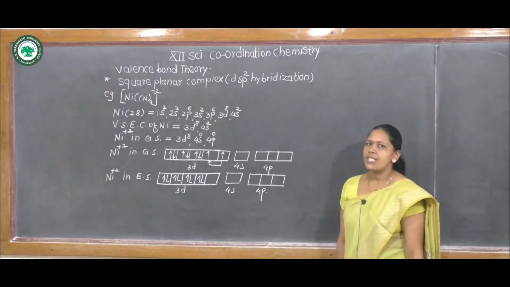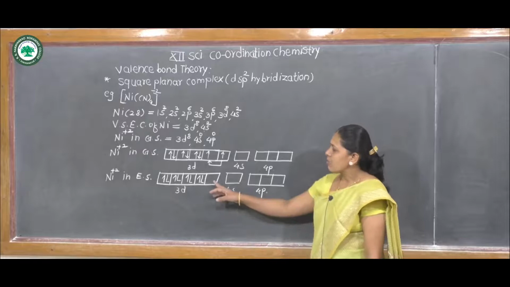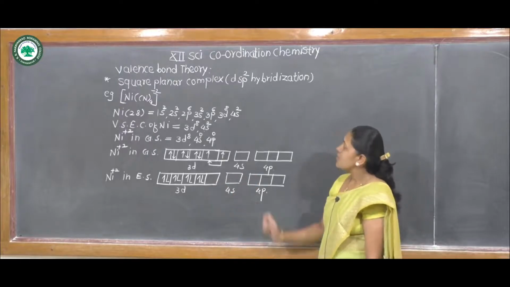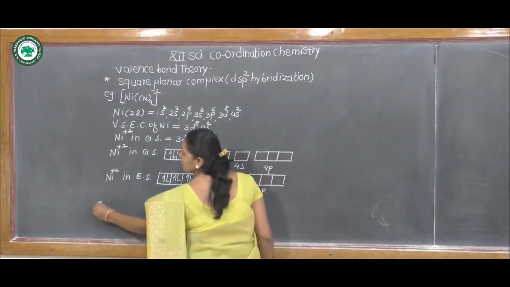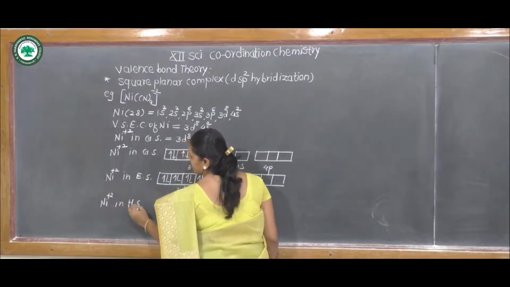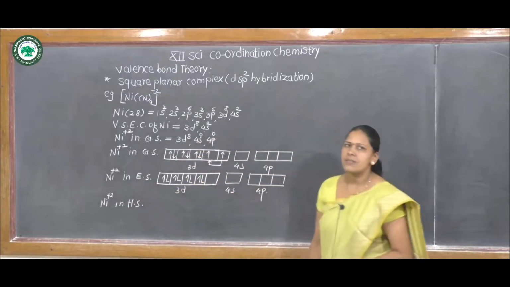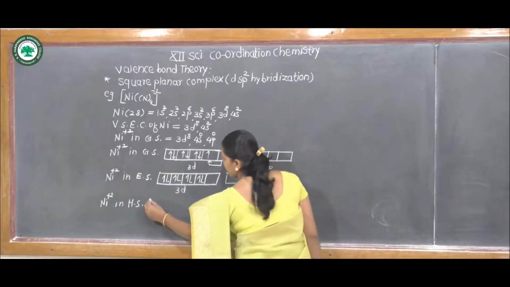For hybridization, we necessarily need one d orbital, one s orbital and two p orbitals. Then nickel +2 in the hybridized state. In the hybridized state, mixing and recasting of orbitals takes place.